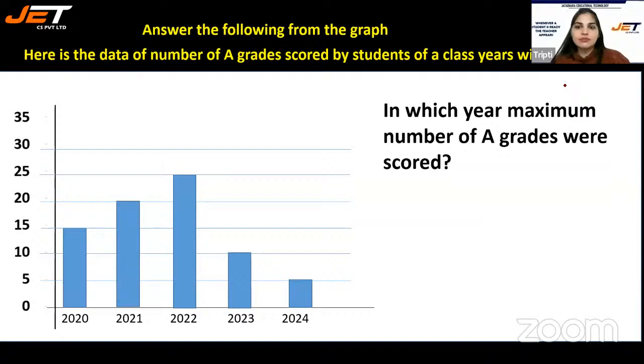In which year was the maximum number of A grades scored? Maximum is 2022. In 2022, the maximum number of A grades were scored.